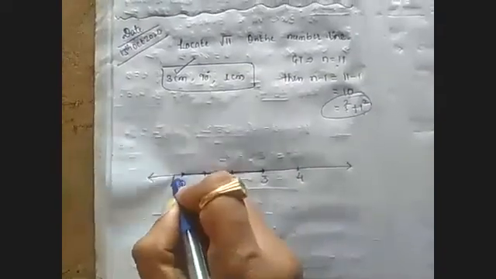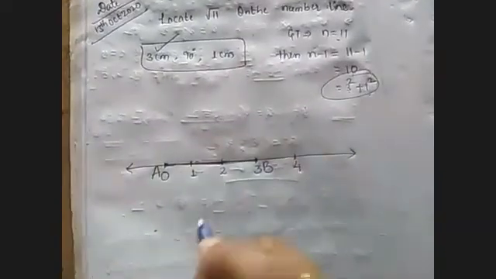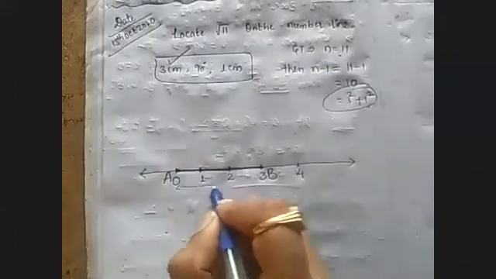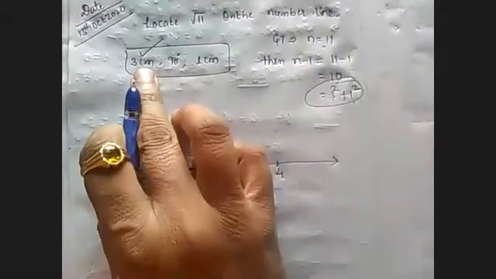Give the line segment the name AB. Like this, draw a line segment on the number line with a distance of 3 centimeters. The name of the line segment is AB.